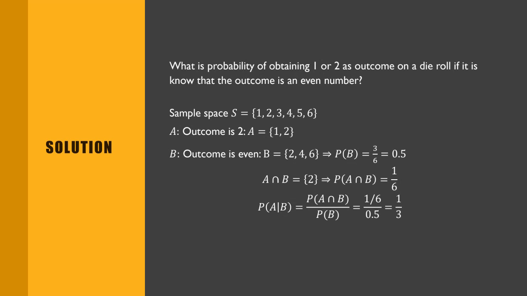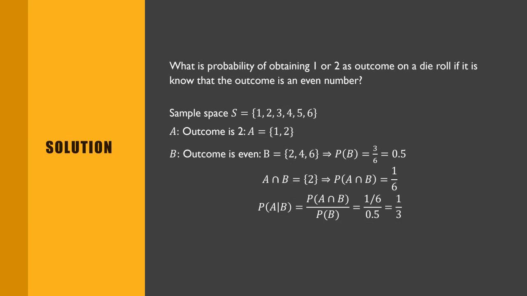So the probability of A when B is given, using the formula, is probability of A intersection B divided by probability of B, which is 1 divided by 6, divided by 1/2, which is 0.5, and the answer is 1 divided by 3.